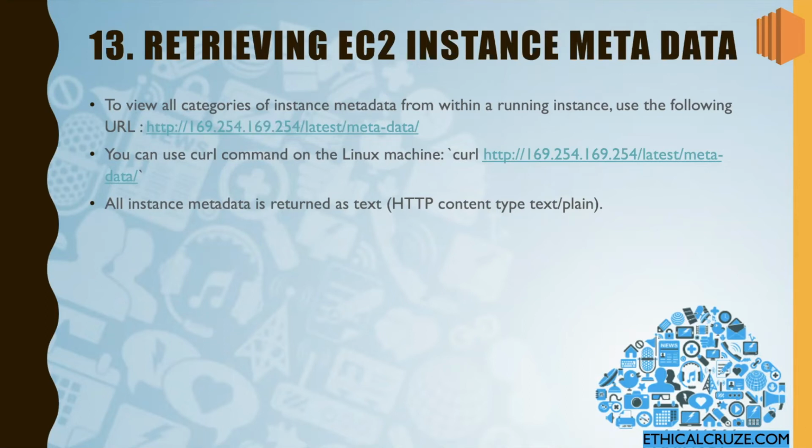Okay, so from this particular URL, you will be able to see all the metadata related to that particular instance. One thing to note here is that all the instance metadata is written as text. That is, your HTTP content will be of type text/plain. Let's see in the EC2 Instance Connect itself how this metadata is being used.